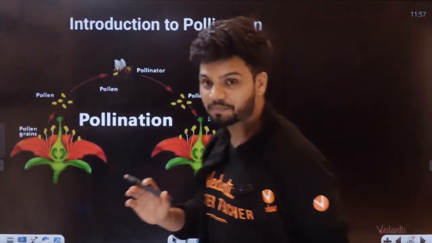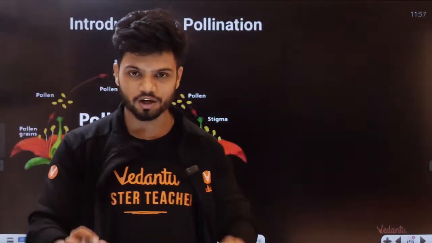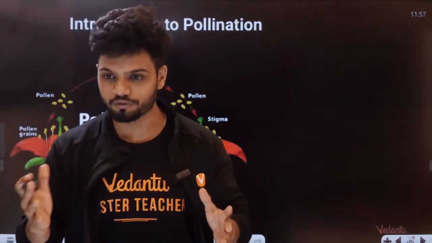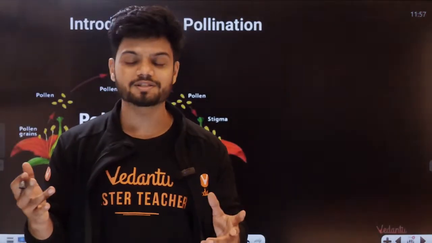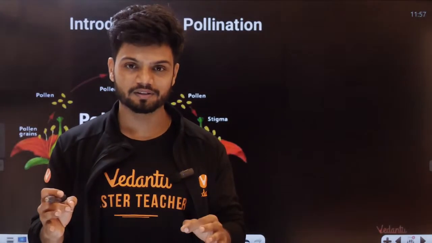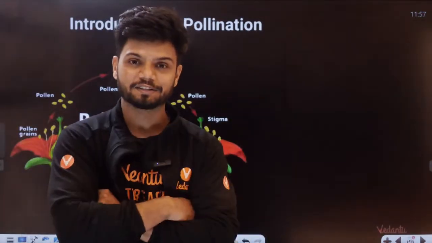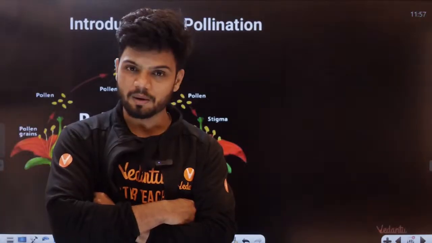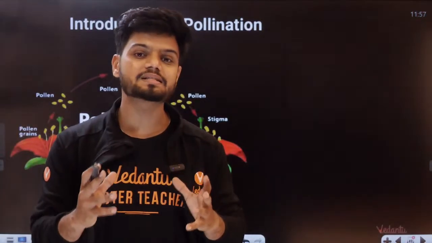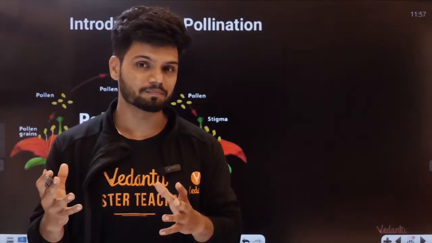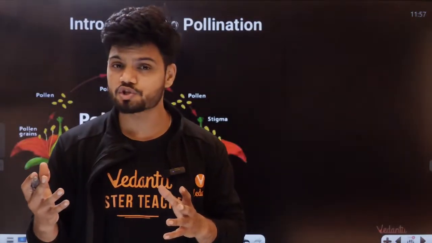Now we come to a concept called pollination. Students, if you understood the concepts till now, the chapter is almost over. Why do I say that? Because the concept understanding, anther structure, gynoecium, the sporogenous tissue, the megaspore, microsporogenesis is the difficult part.